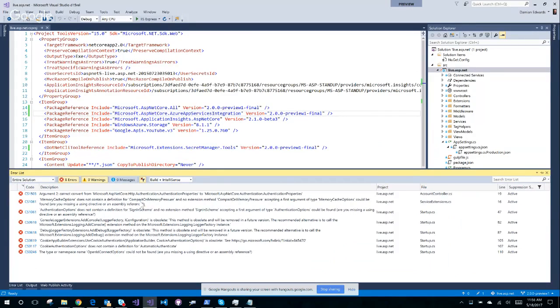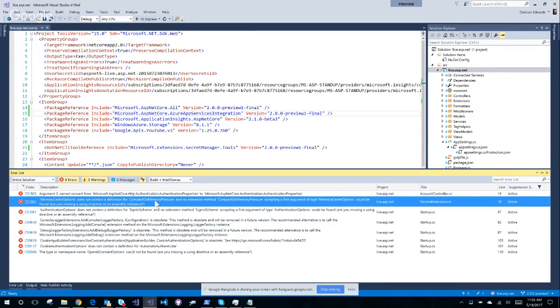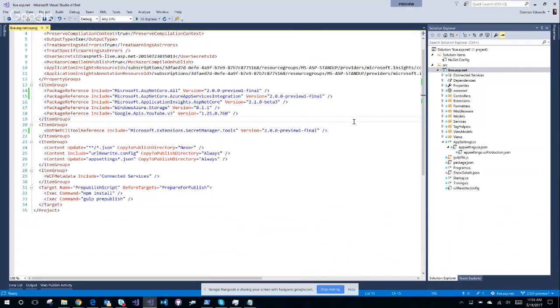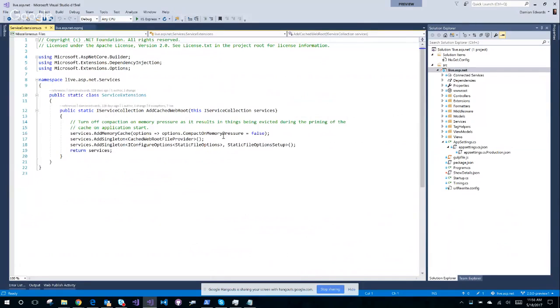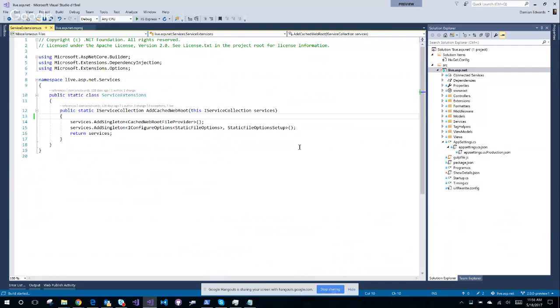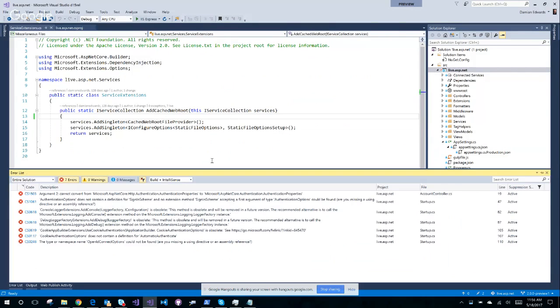So we deprecated this thing, compact on memory pressure, because it didn't work properly. So we got rid of it. So let me go and delete my reference to that. I don't know why double-click navigation isn't working. That's unfortunate. Service extensions. It's not there anymore. So I don't need to turn it off anymore. Okay, good. Build again. IntelliSense is not getting colorization, so unfortunate.